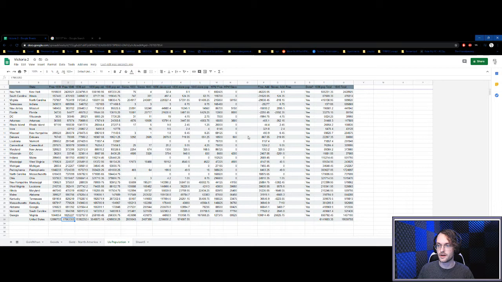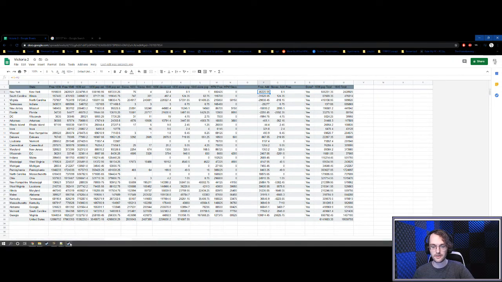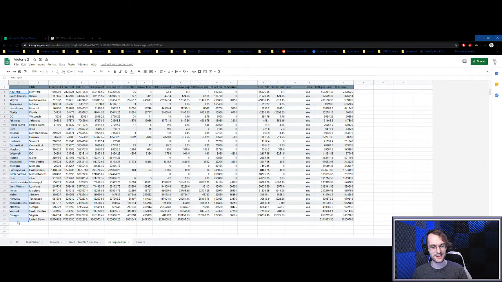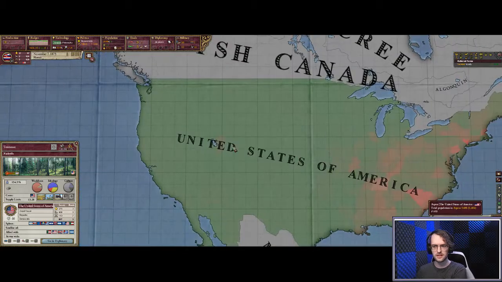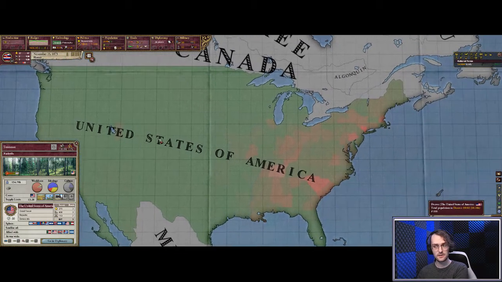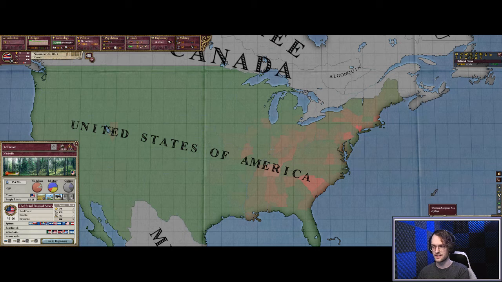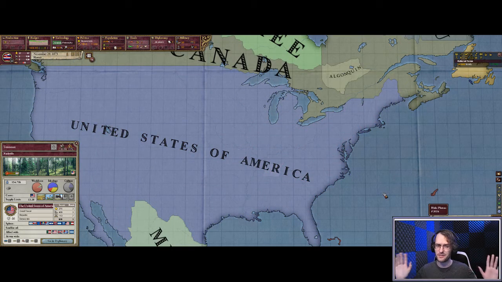I may yet go in and reduce the population in Arkansas, DC, Florida, New Jersey, Tennessee, Virginia, South Carolina, and New York. I don't know... Or sorry, Illinois and New York. I'm like, South Carolina, I increased that one. Get this out of here, that's confusing me. New York, Illinois, North Carolina, Indiana, Missouri, Florida, Wisconsin, Arkansas all have too many people. I don't know why HPM boosted the pops there so much, but they did. So I may go in and cut those, but for the time being, I'm okay with leaving it.